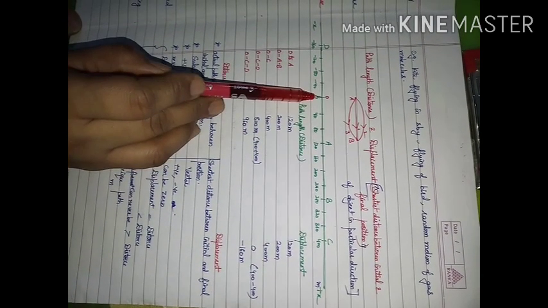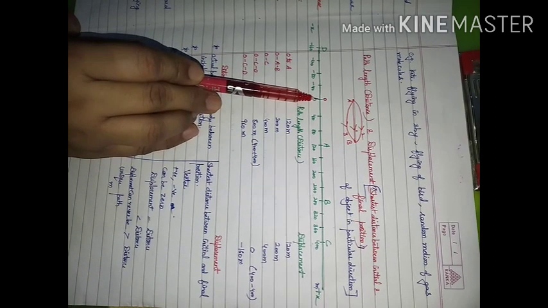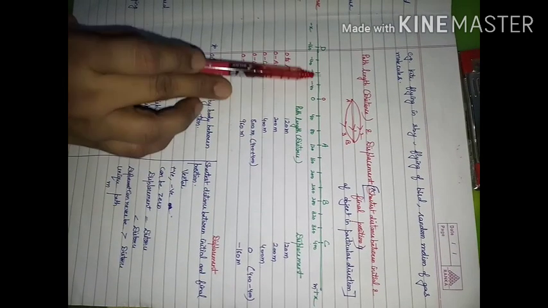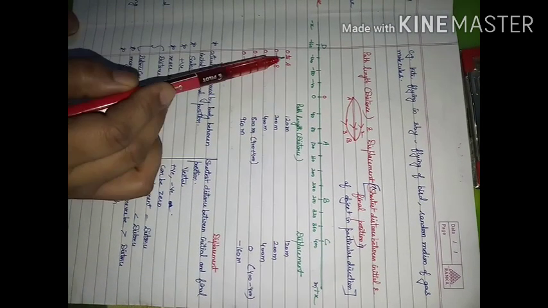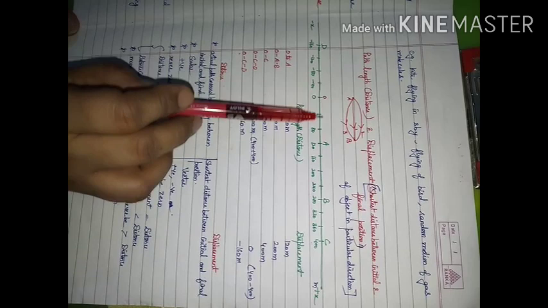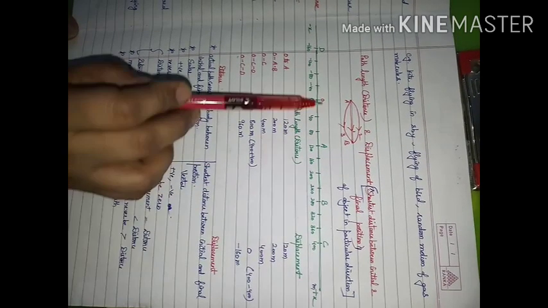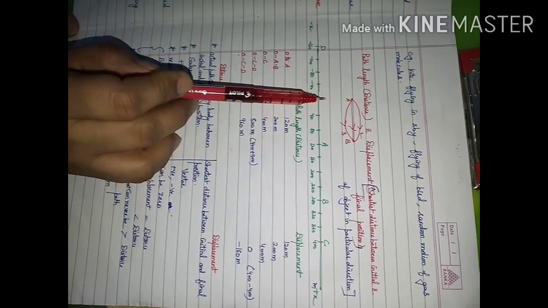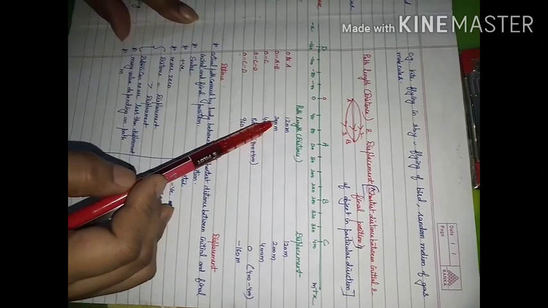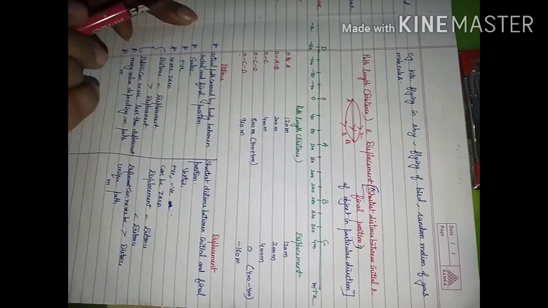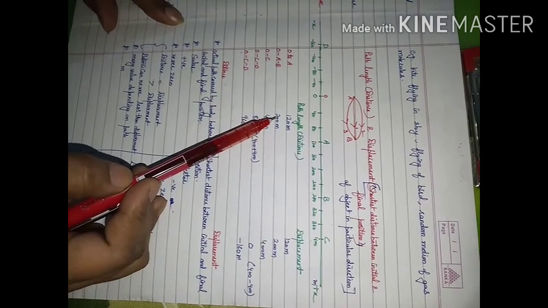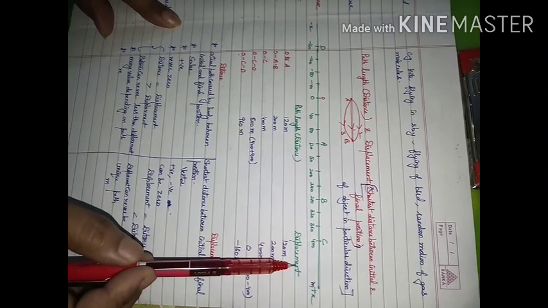Displacement means the shortest path between the initial position and the final position in a particular direction. Let us consider this is our reference point or origin, and an object is moving on this road. It can move in this direction also, and in this direction also. So we have considered these cases: the object moving from O to A, O to A to B, O to C, O to C back to O, and O to C and then to D. We will consider the path length and the displacement in these cases. From this discussion, we can make out the points of difference between distance and displacement.